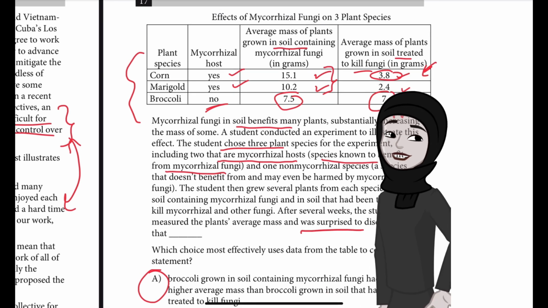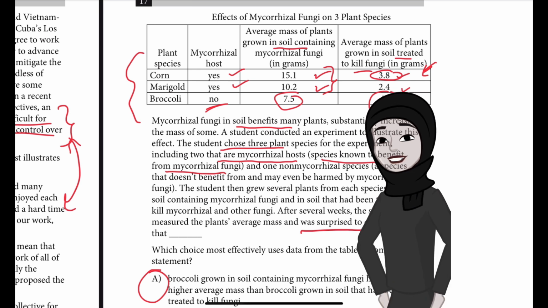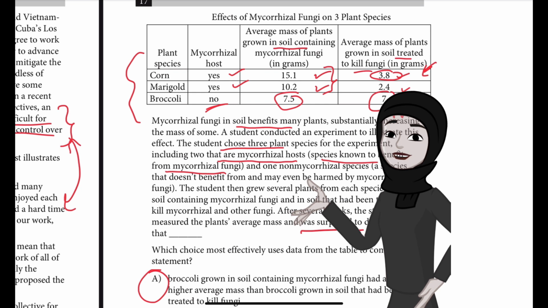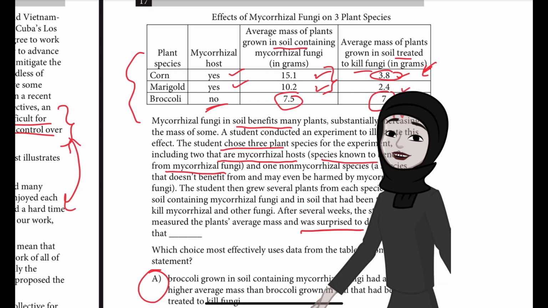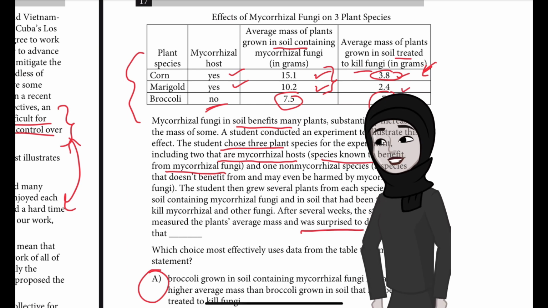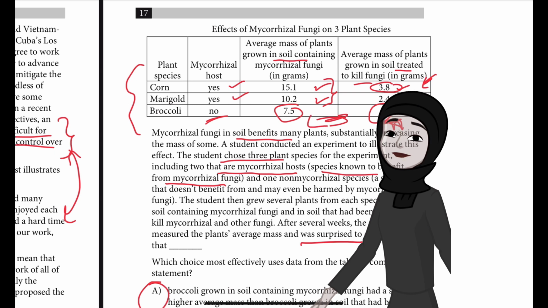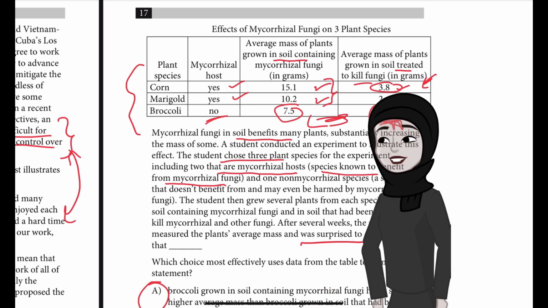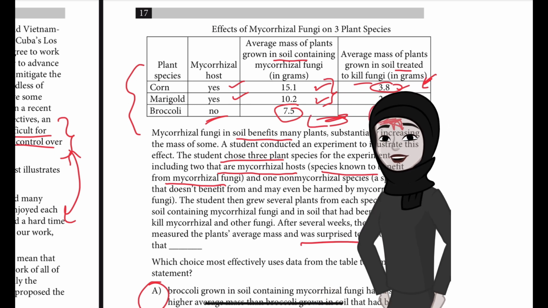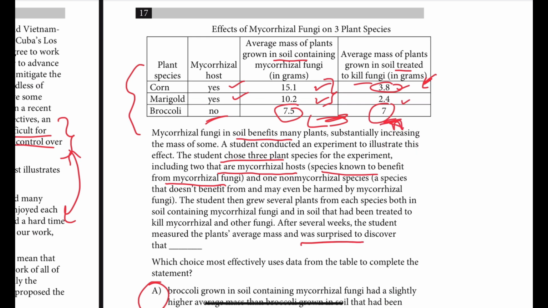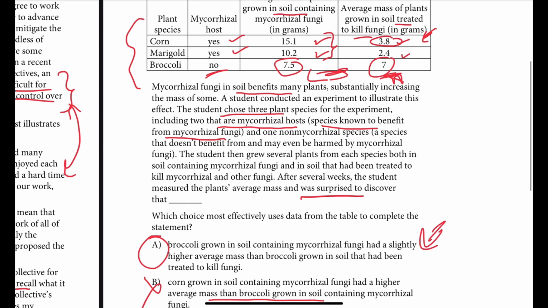And making comparisons among the plants in the non-fungi condition by itself does not provide a basis to compare the average mass of mycorrhizal hosts and non-mycorrhizal species grown in the presence of the fungi with those grown in the soil treated to kill fungi. So this is what it is. He would be surprised mostly because of the broccoli having not much difference between soil with fungi and without fungi. That will be the surprising thing for him. So A is the best answer here.